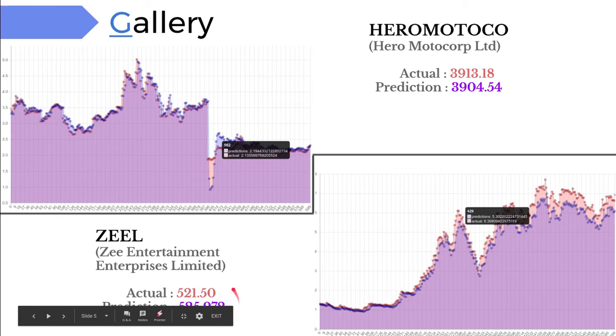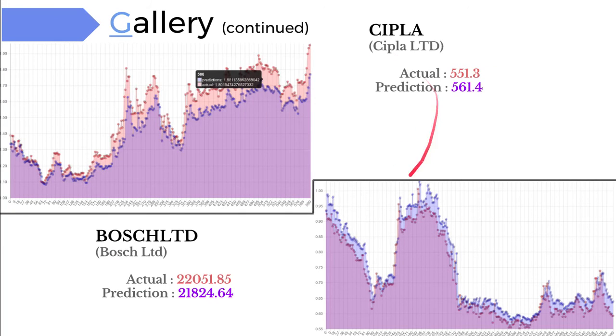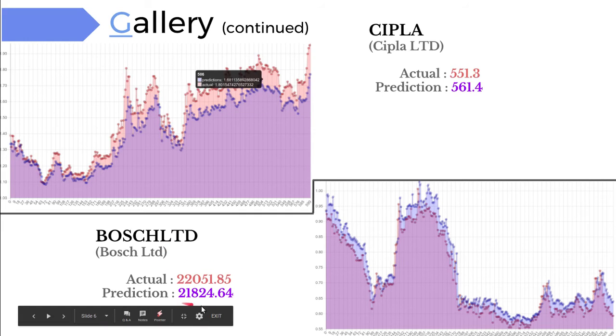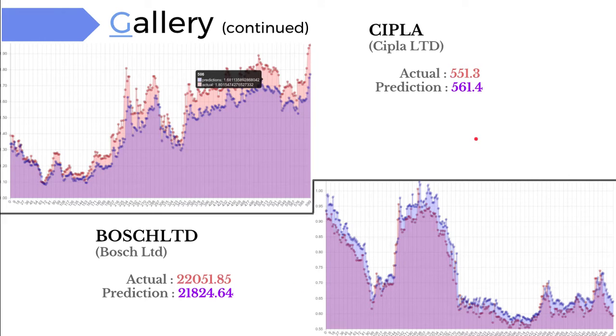It accurately predicted that value for Zee Entertainment Enterprises Limited. Here we have Cipla and also Bosch. Now you can see the Bosch is a little bit off, but percentage wise, the trend is being followed, as you can see here. To give you a live demonstration, we have a prototype ready.